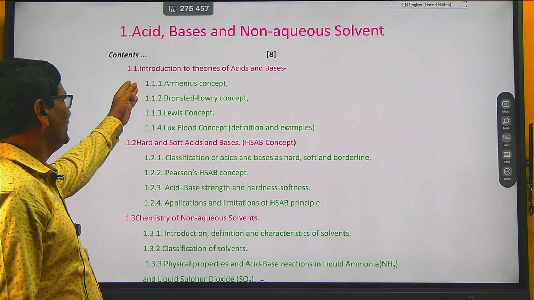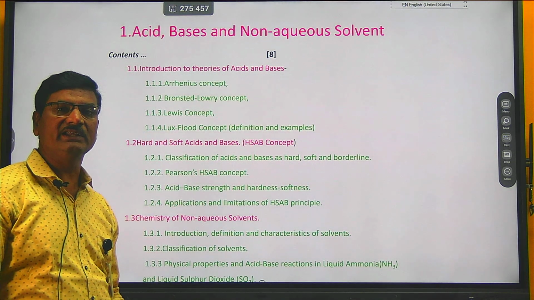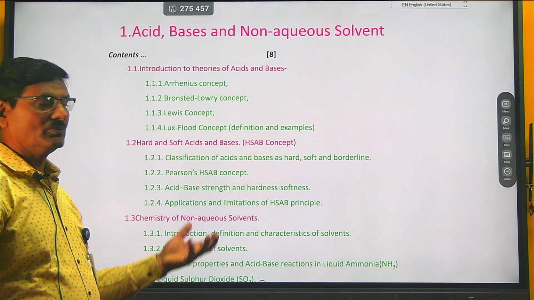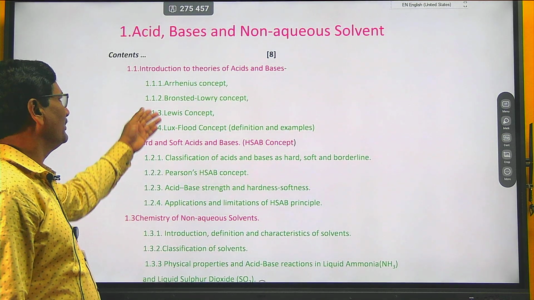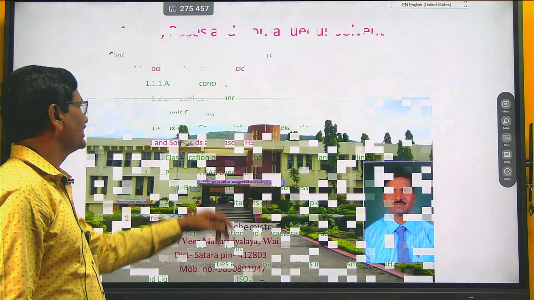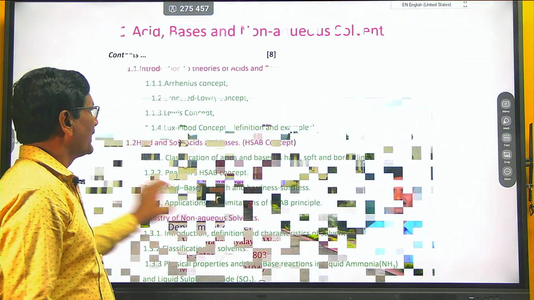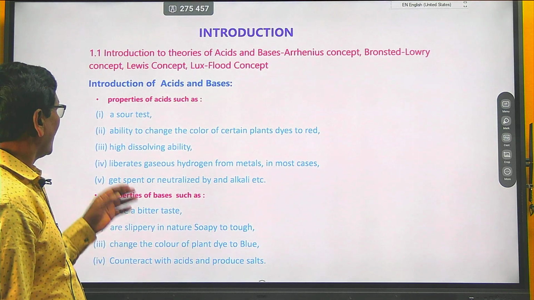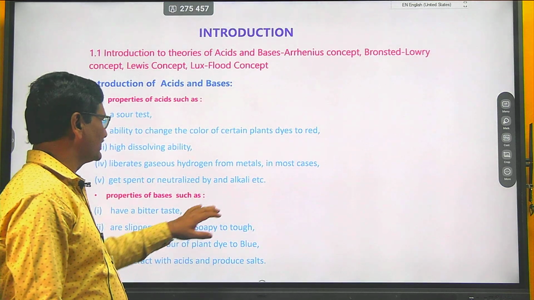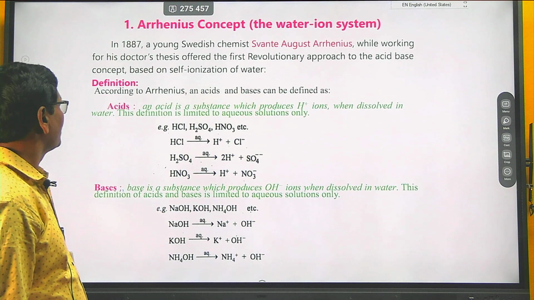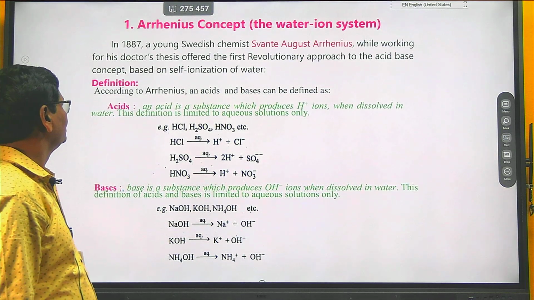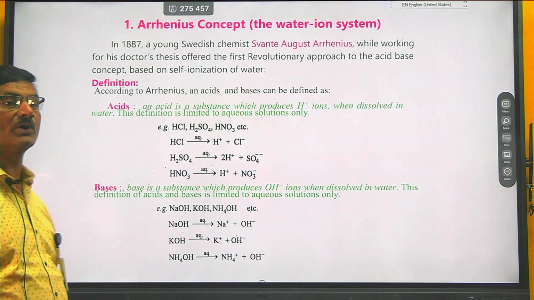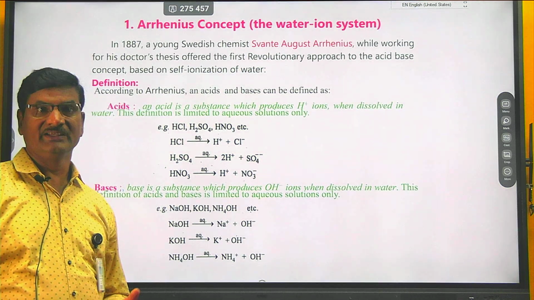Now here, in part first, different theories put forward by different scientists are going to be explained one by one. First theory is the Arrhenius concept. According to the Arrhenius concept, the substance which produces H plus ion is called an acid.